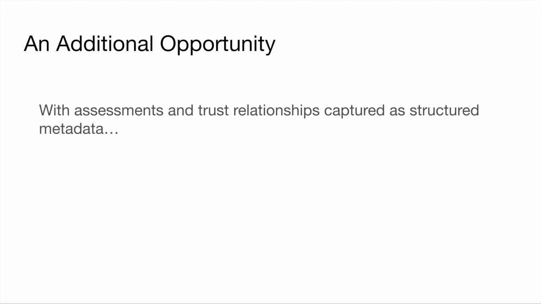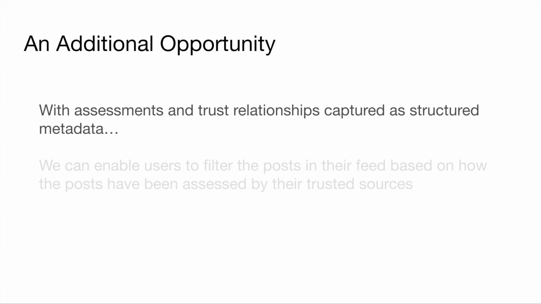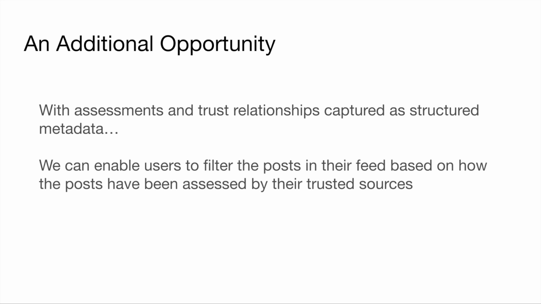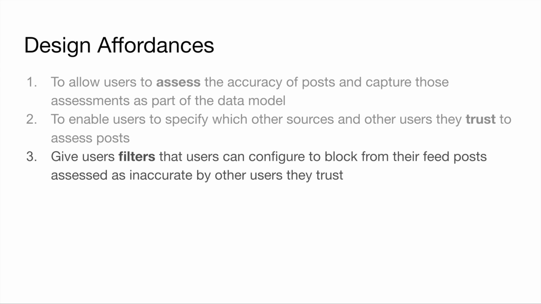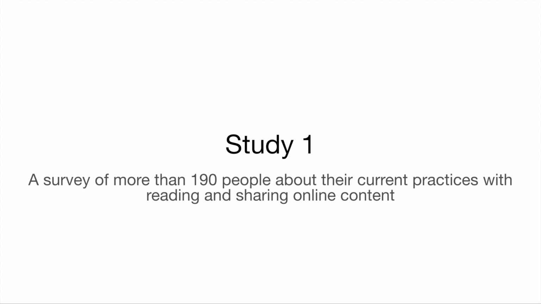Now, if we allow for capturing accuracy assessments and trust relationships into the platform's data model, then we have an additional opportunity to give users a filter that they can use to filter the posts in their feed based on how the posts have been assessed by their trusted sources. Then the user can use this filter, for instance, to block content assessed as misinformation from their feed. And this is the idea behind the third design affordance that we propose. Give users filters that users can configure to block from their feeds posts assessed as inaccurate by other users that they trust. To understand if these ideas and affordances could help users, we designed two studies.